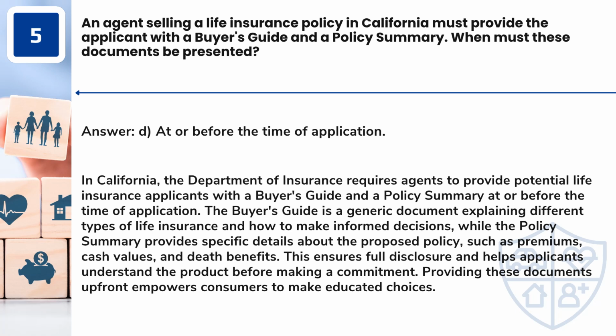In California, the Department of Insurance requires agents to provide potential life insurance applicants with a buyer's guide and a policy summary at or before the time of application. The buyer's guide is a generic document explaining different types of life insurance and how to make informed decisions, while the policy summary provides specific details about the proposed policy, such as premiums, cash values, and death benefits. This ensures full disclosure and helps applicants understand the product before making a commitment. Providing these documents upfront empowers consumers to make educated choices.